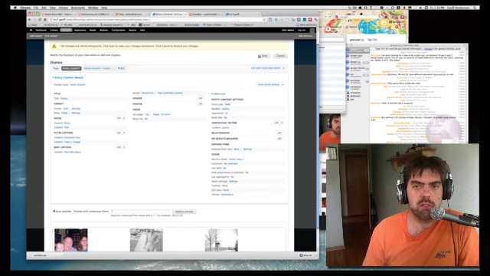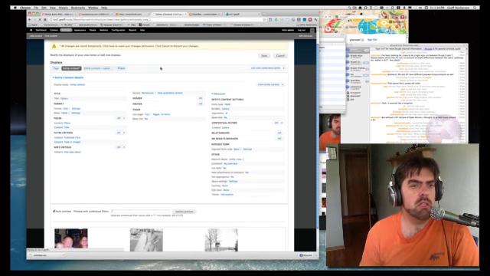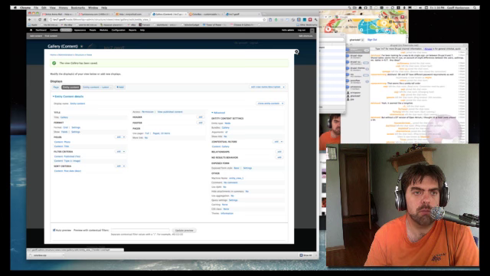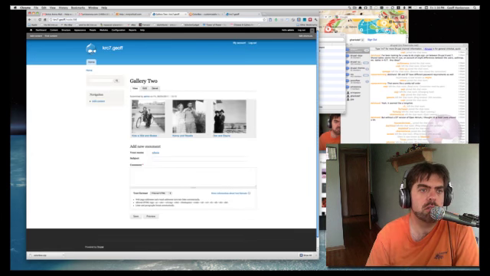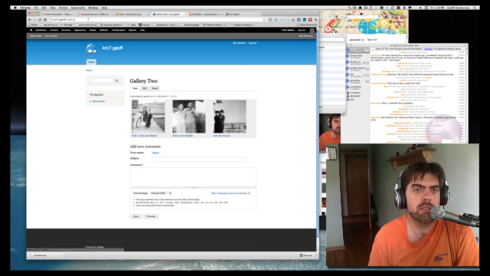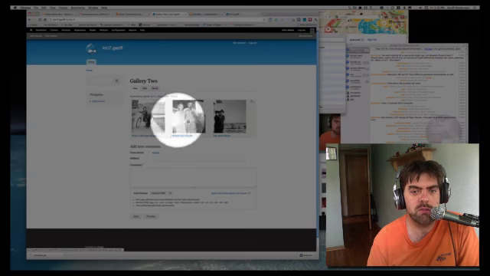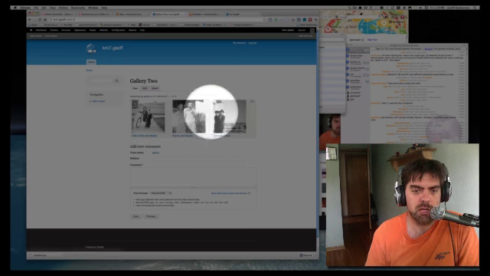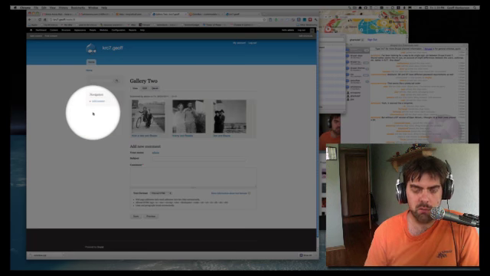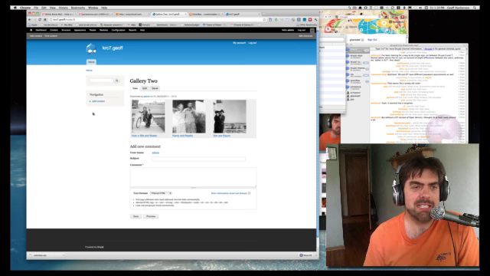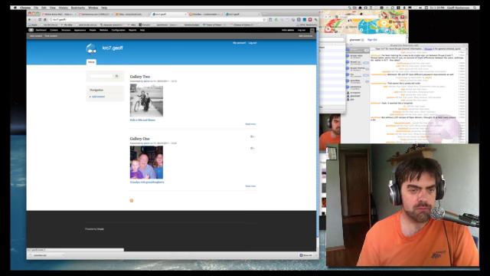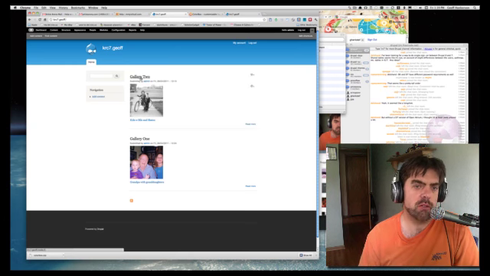So we could go ahead and save our view now and then go back to, for example, node 8. And we get this nice display of these images right here. We can add more images to this gallery, whatever we want. The last part of this trick, as you can see on the home page here, this is what we call Drupal's teaser view of nodes.